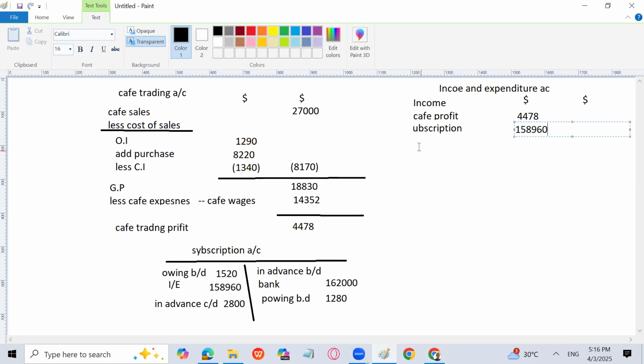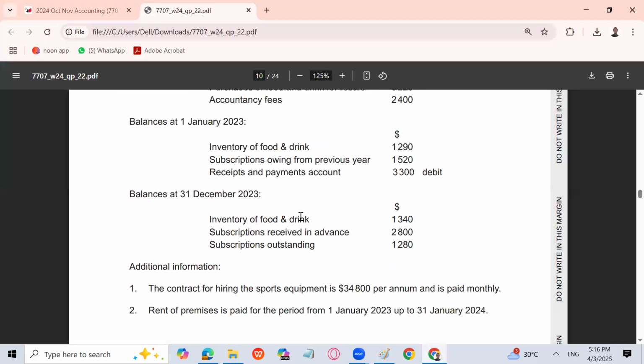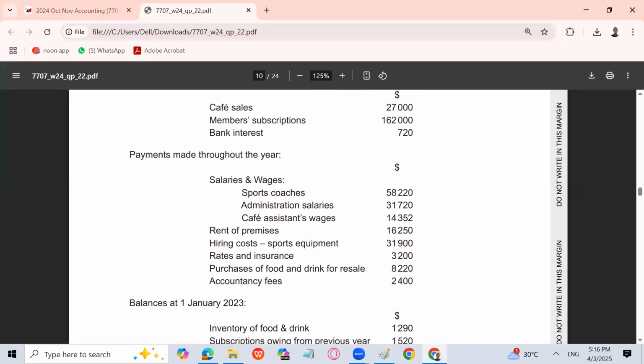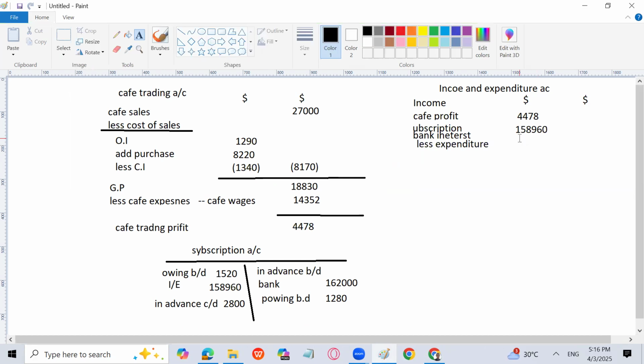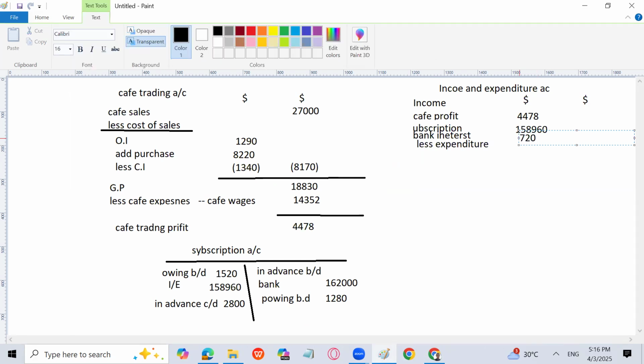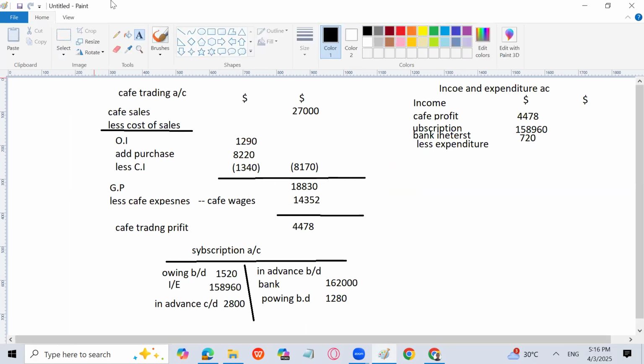158,960. Please total this and tell me. 158,960 plus 4478. Oh, there is another income. Sorry, one more income is there, and that is going to be our bank interest, 720. You have to add that bank interest also. That is also considered to be an income. So I'll write here bank interest 720. Now you can tell me the total of the income. 164,158.